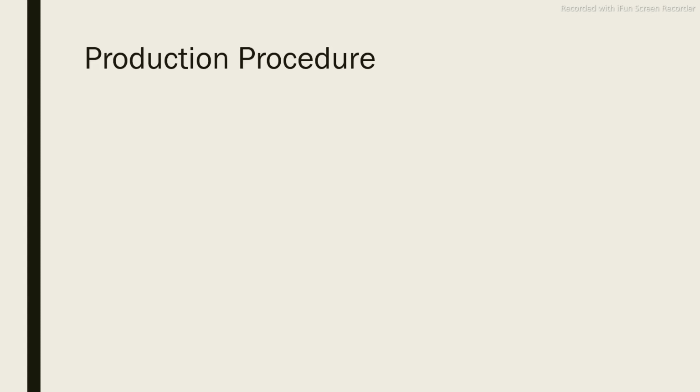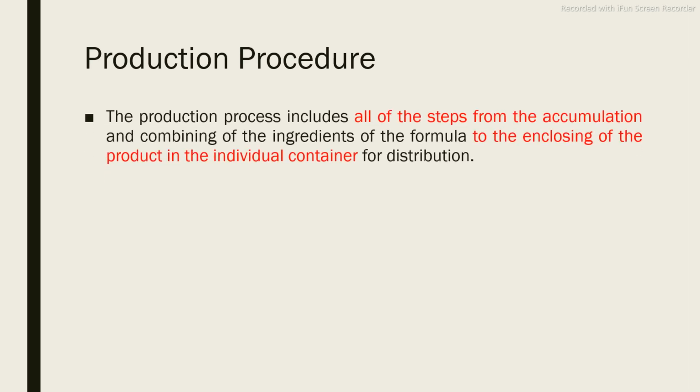Production procedure means whatever steps we are going to take right from the beginning, the collection of ingredients, up to the packaging of that parenteral. All the steps from accumulation or combining of ingredients of the formula to the enclosing of the product in individual containers. So whatever steps there are, right from weighing of the ingredients up to the final packaging of the container, all of these steps combined are called the production procedure.